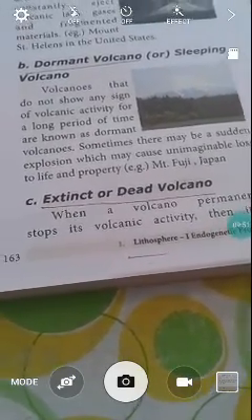Okay students, I hope you have all understood the above topics. In the next class we will see the active volcanoes, dormant volcano and extinct volcano in a detailed manner.